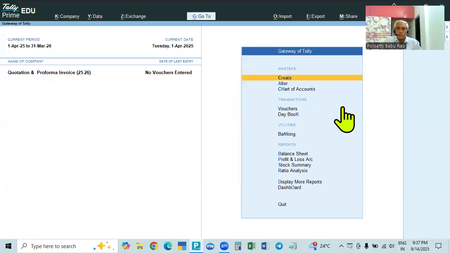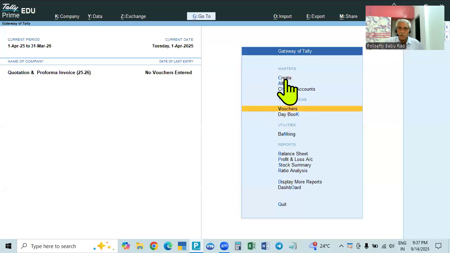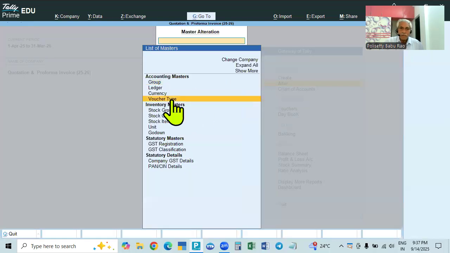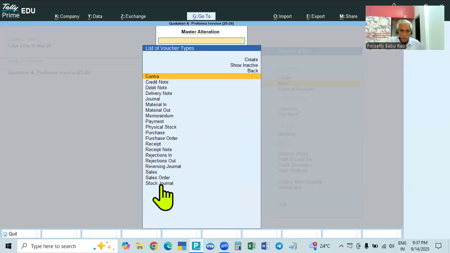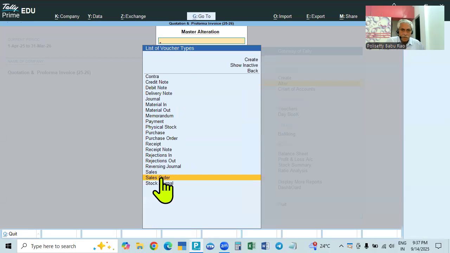Now we have to issue the pro forma, that is, we have to issue the quotation. For selling the goods, we are giving the quotation. It is also called a sales quotation. So in this case, go to vouchers, one minute, I will tell you. Go to vouchers, alter, voucher type. Sales order, okay.